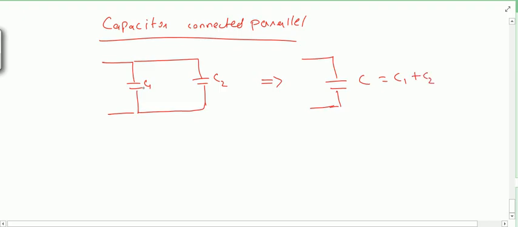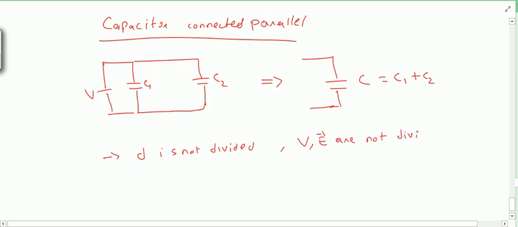Now in this case, if you see what are the things that are dividing, here you can see the distance D is not divided. Also, if they are connected to some potential here, you can see that V and E are not divided among them, because across this also same potential, across this also same potential.